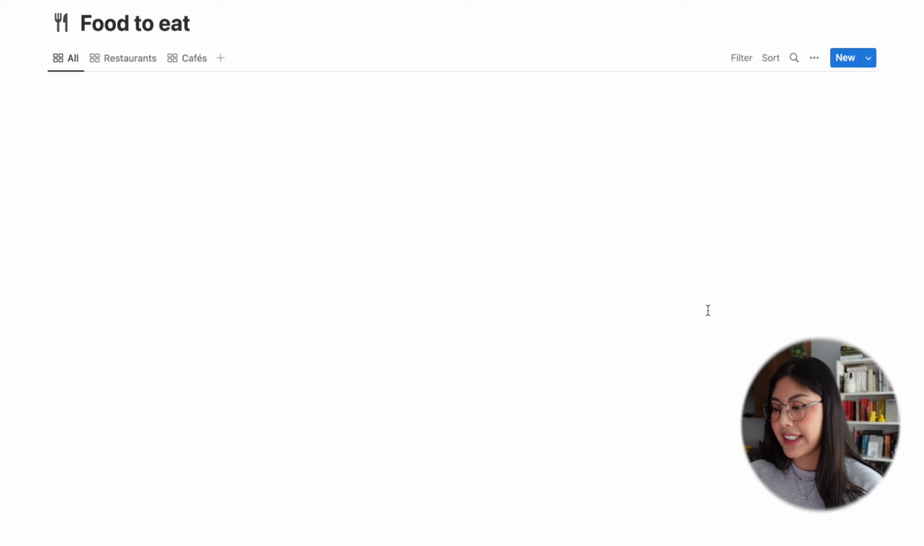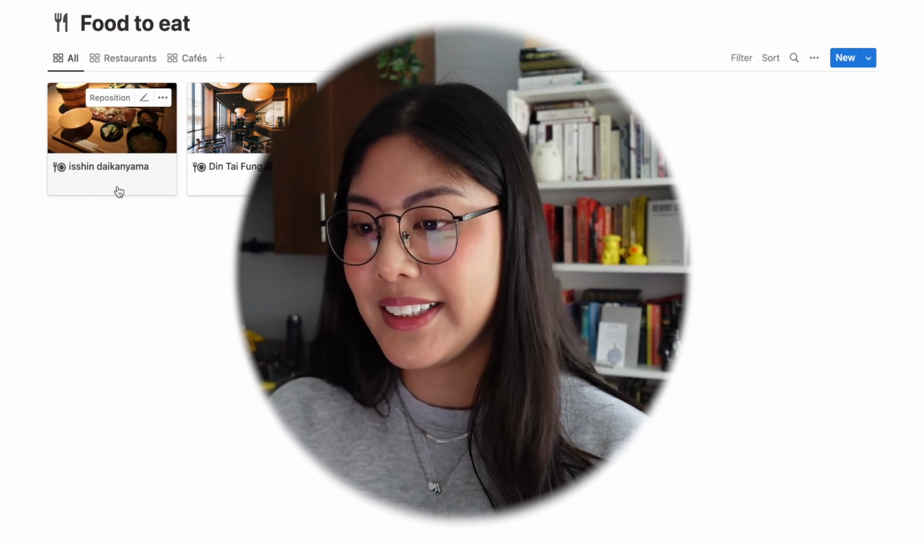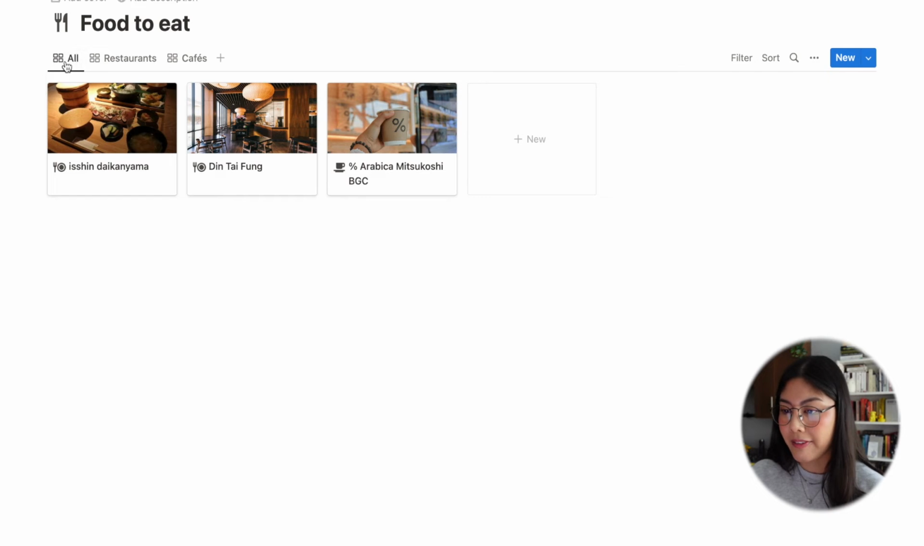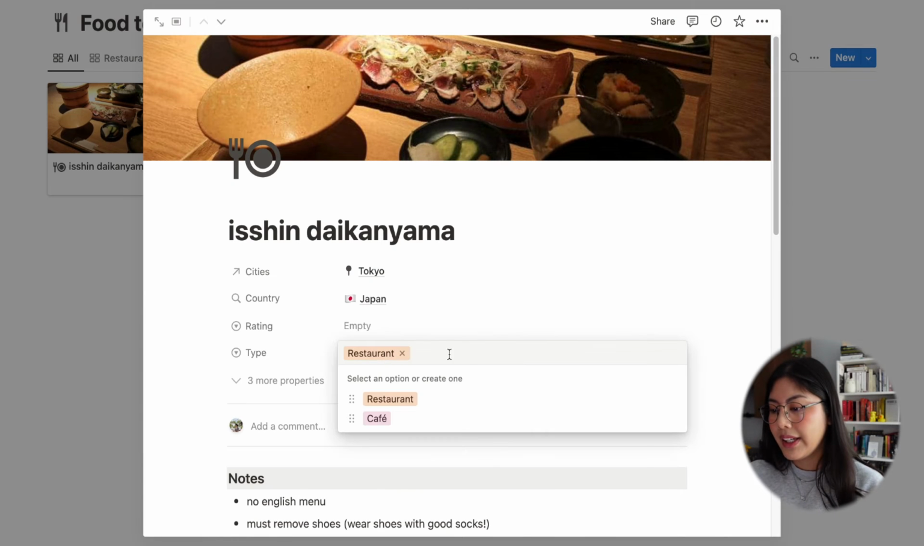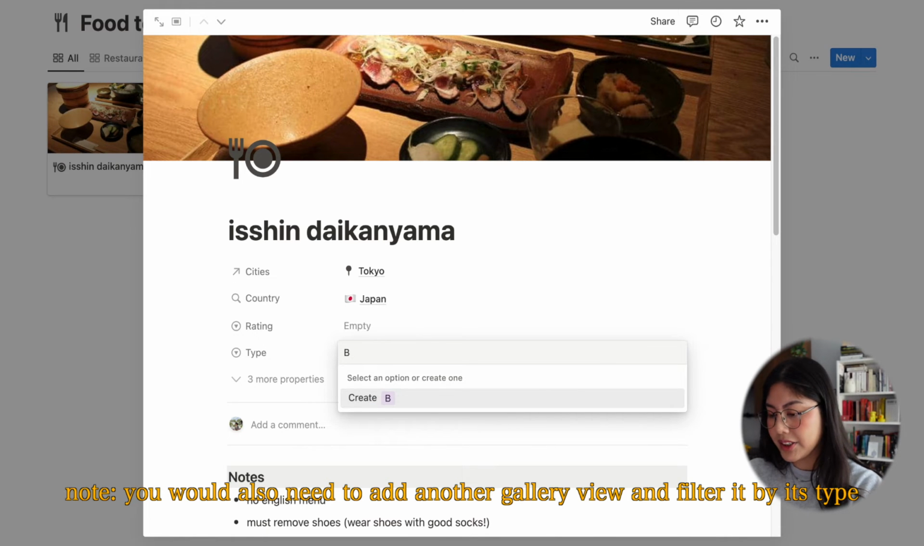Next, we have food to eat. I haven't added that many places in here, but it's basically organized by everything, the restaurants and cafes. You could probably add another thing in here. For example, if you love boba, you could add a boba section, and all you would have to do is add a new type. So if we wanted to add a boba section, you could just add boba and create that.